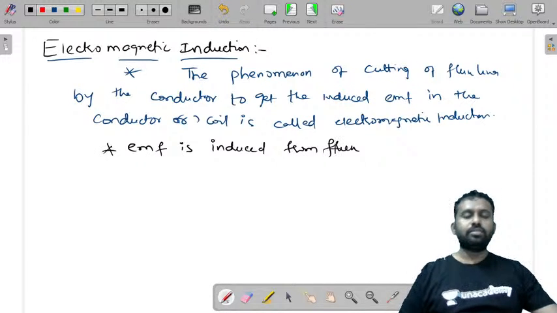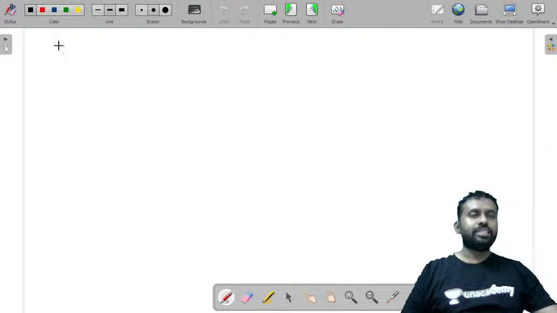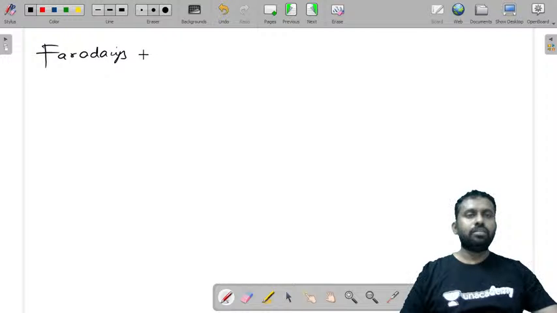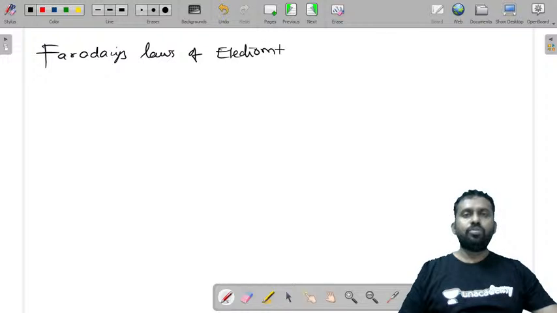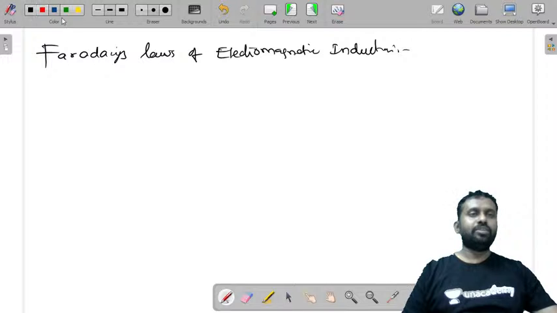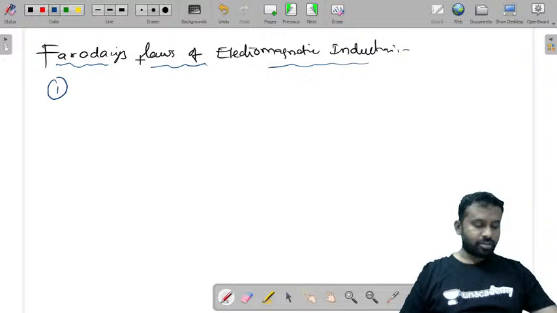Then we have what are called Faraday's laws of electromagnetic induction. What are Faraday's laws of electromagnetic induction? There are two laws.